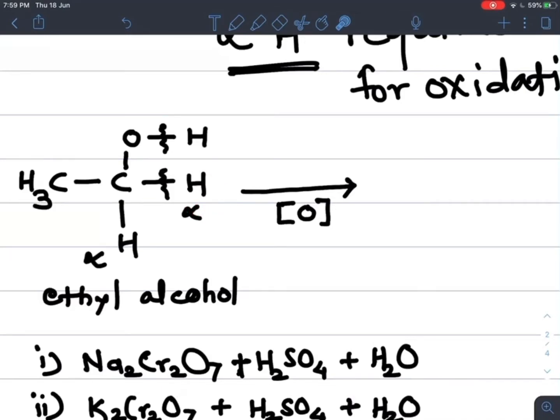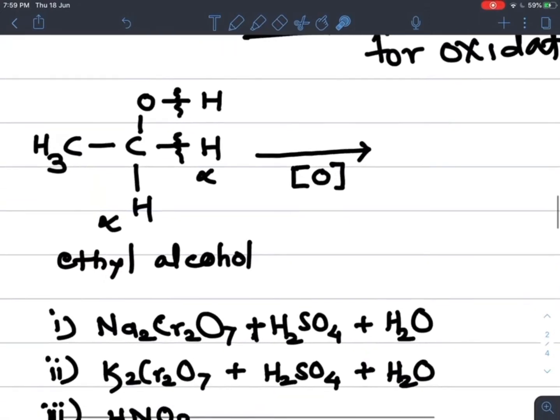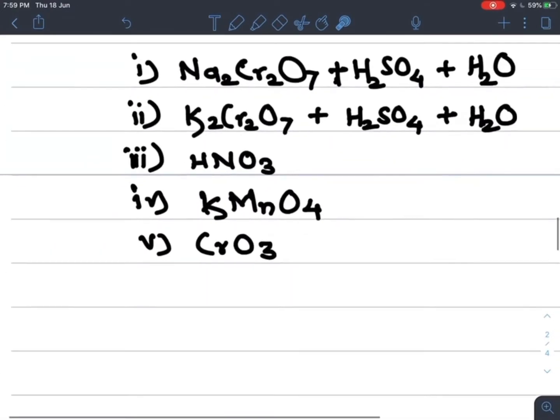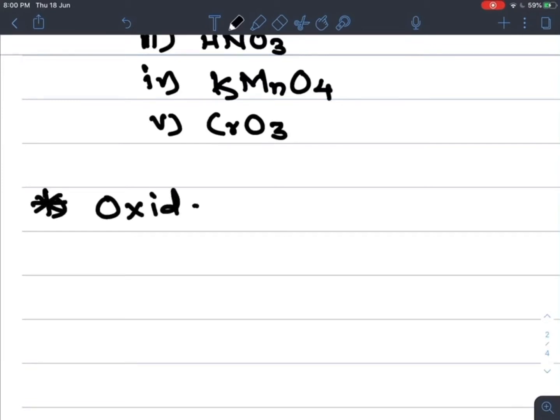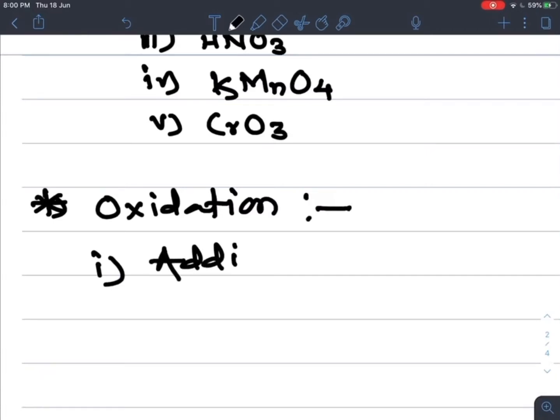So removal of H2 means oxidation. Here we get different definitions of oxidation. First, what is meant by oxidation? The first definition is addition of oxygen.